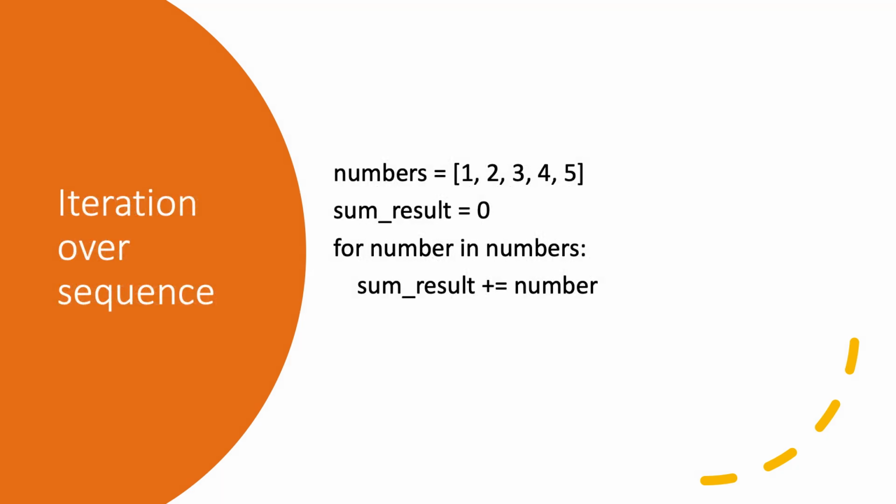This slide shows a for loop, and in the provided code snippet, we see a list named numbers, which contains the integers 1 through 5. The intention is to calculate the sum of these numbers using a for loop. The for loop is a control flow statement that enables the code to iterate over each item in the list. So during each iteration, the current number is intended to be added to a running total called sum_result, which in this case would be 15.